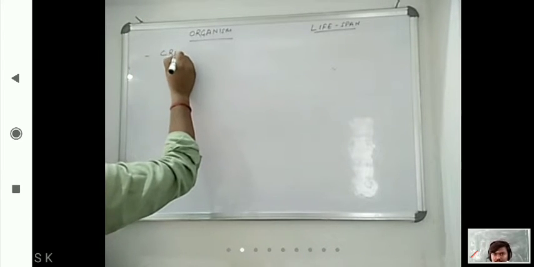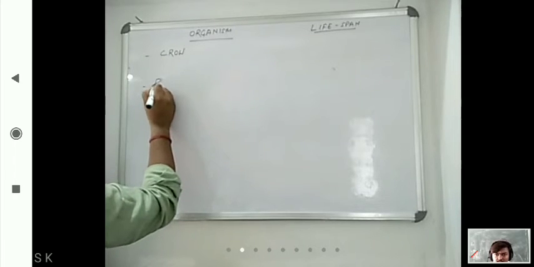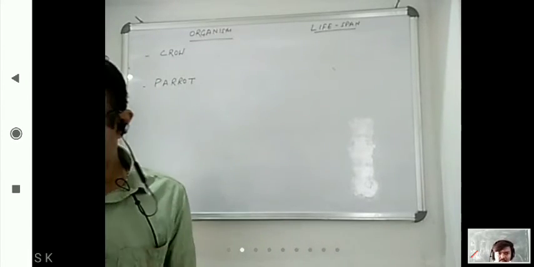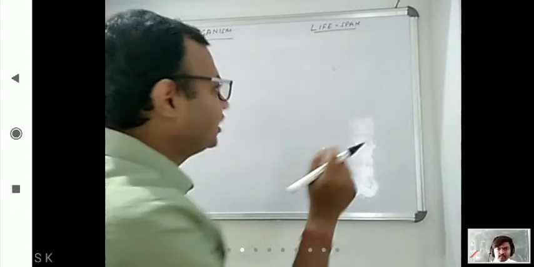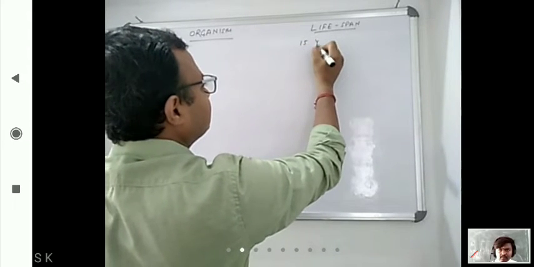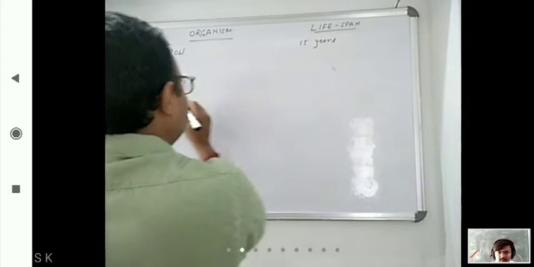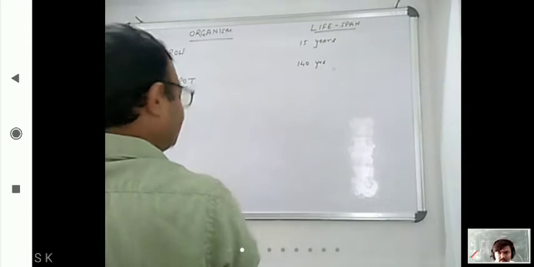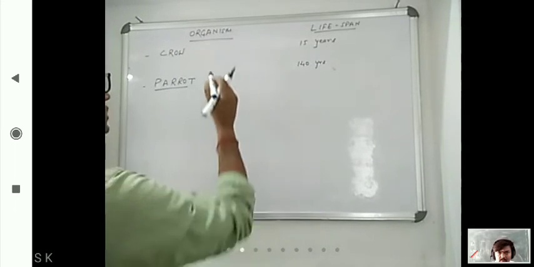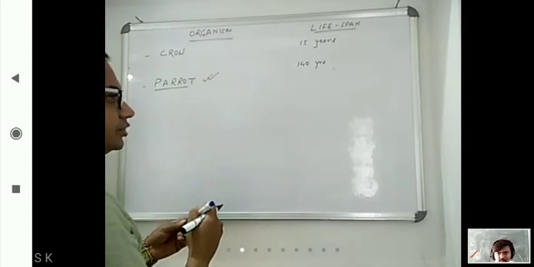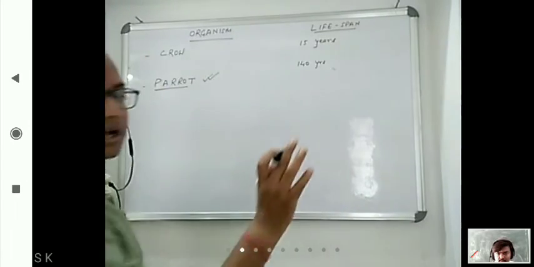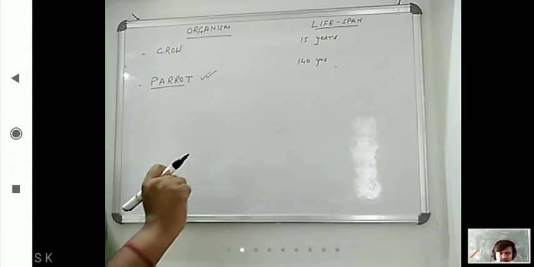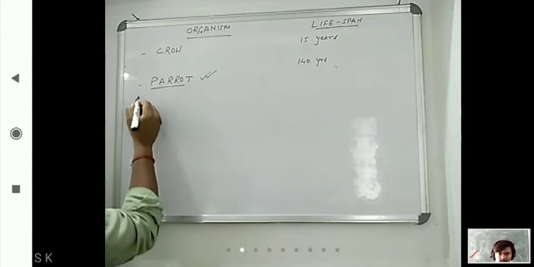So crow, and one is parrot. Now the crow is having only 15 years of lifespan, but the parrot is having 140 years of lifespan. And it is very important. Two to three times I have seen a question already come in the exam, that what is the lifespan of parrot. So you have to be focused on this. It is 140 years.